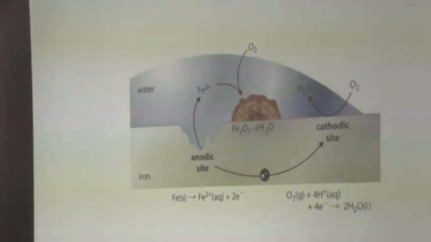So the electrochemical theory definitely suggests that there should be an aqueous medium to support this transfer of electrons, so that one part acts as an anode and the other part acts like a cathode, and you have the corrosion product formed between these two sites.